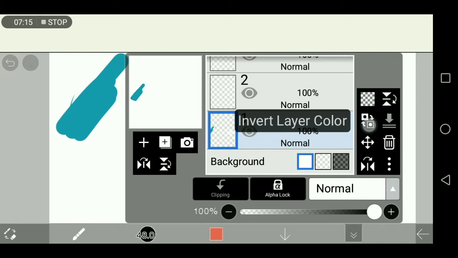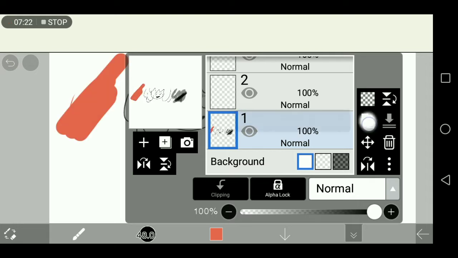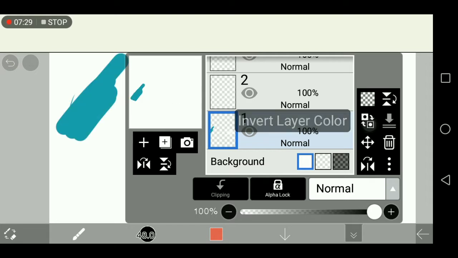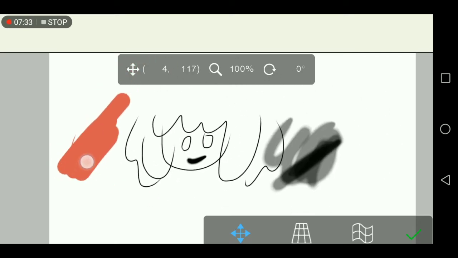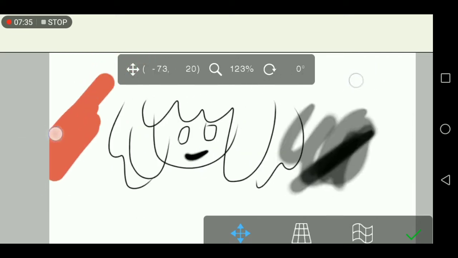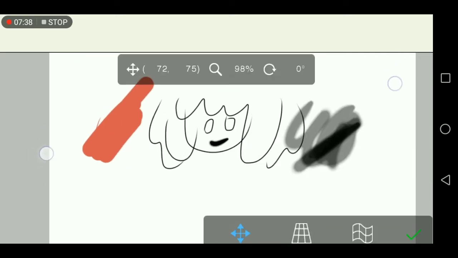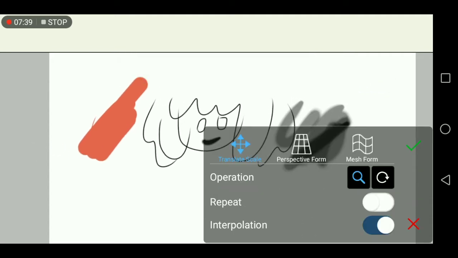And this one inverts the color. I'm not gonna explain it because I'm a dummy, I have small brain, but I might. Just comment down below. Next is the transform layer. You can move your drawings or whatever you want. You can also have perspective form and mesh form and you know, all that.